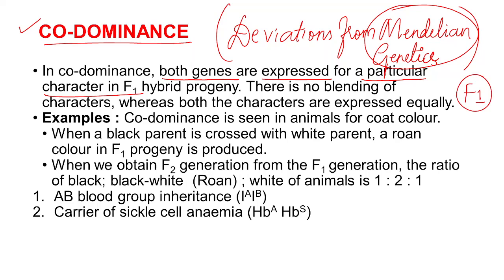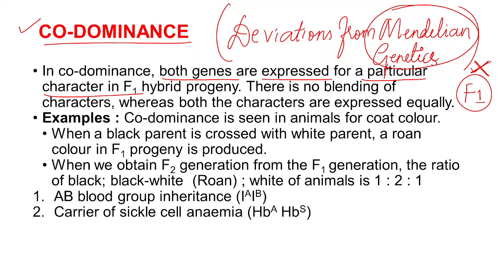Only one gene will get expressed in the F1 generation, which is called the dominant gene. In the pea plant it was applicable, but in some other organisms that particular rule is not applicable.